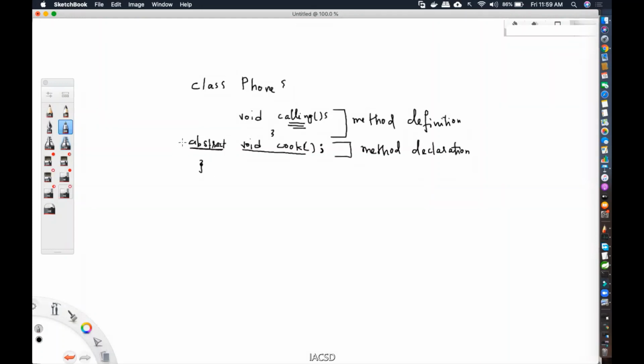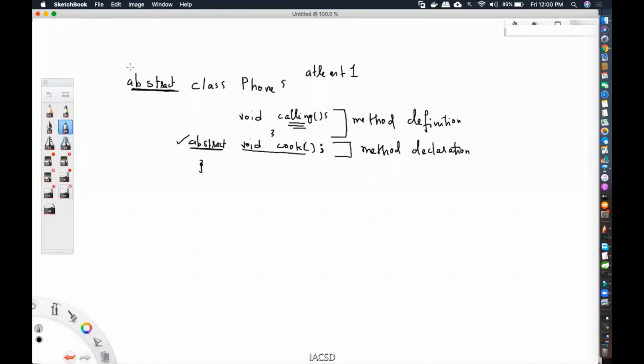Now a class that has at least one abstract method. In this case there is one. A class that has at least one abstract method, such a class should be an abstract class. I am telling you it should be. There is no other option. If I am having a method that is declared only, then I will call that method abstract. A class that has at least one abstract method will be called what? An abstract class.